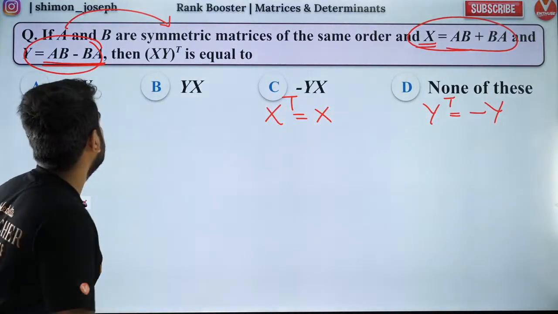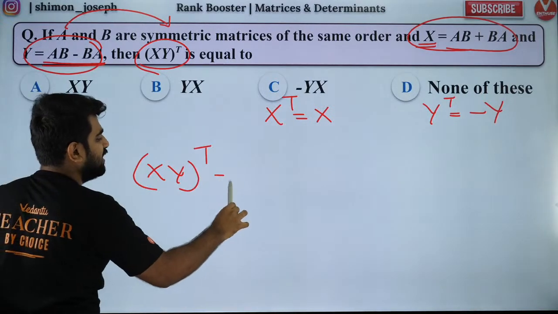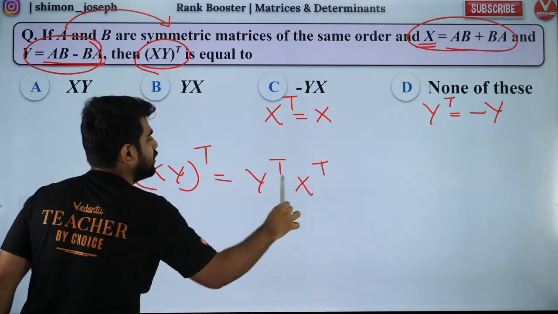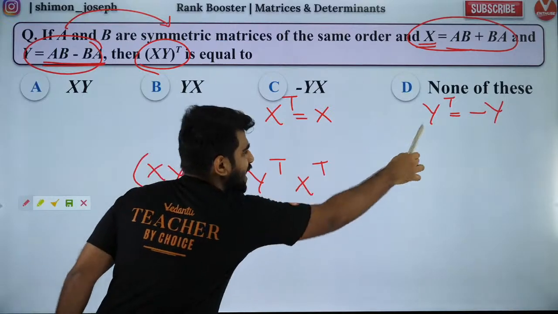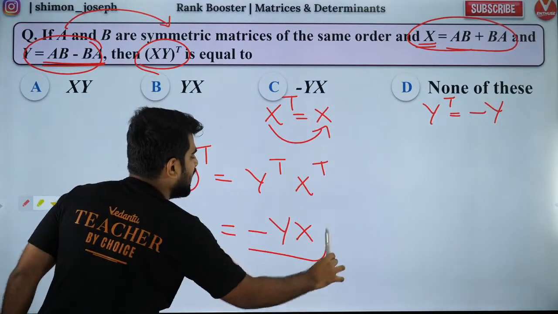Beautiful, right? So now we want XY whole transpose. XY whole transpose is equal to Y transpose X transpose by the reversal law. What is Y transpose? Y transpose is minus Y. X transpose is X. So do we have this answer?